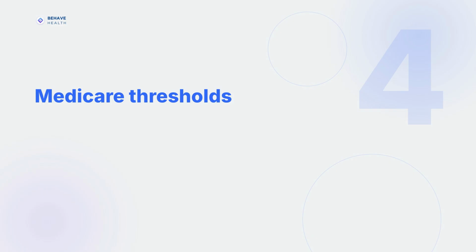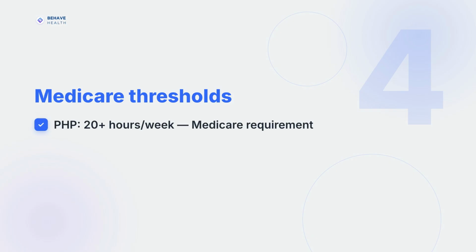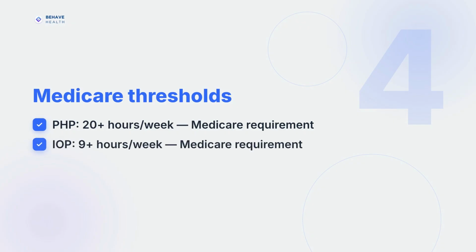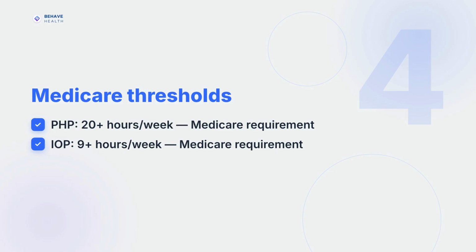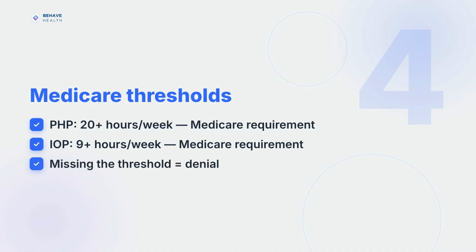Fourth, Medicare thresholds. For Medicare PHP, the patient's care plan must document a need for at least 20 hours of therapeutic services per week. For Medicare intensive outpatient, covered as of 2024, the threshold is at least 9 hours of therapeutic services per week. Missing the documented hour threshold is one of the most common and avoidable causes of medical necessity denials at both levels.